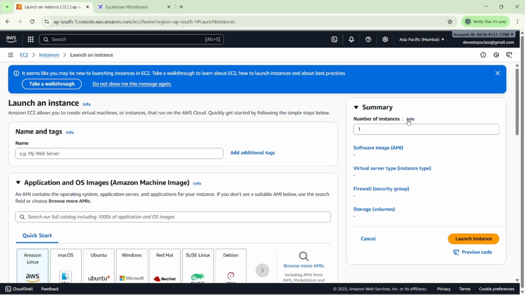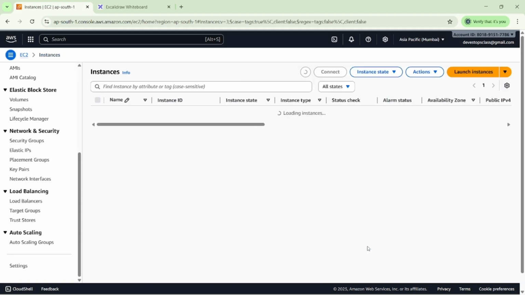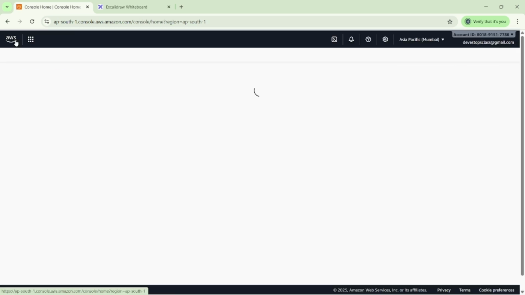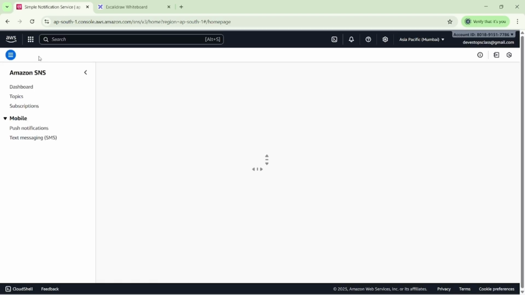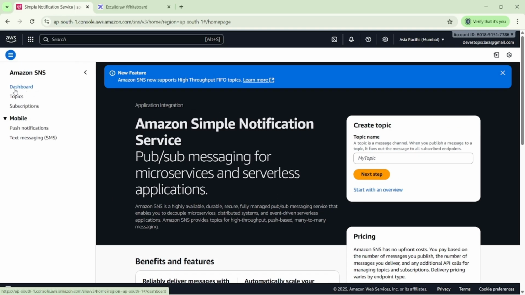One option is while creating the Simple Notification Service. Whatever our conditions are, if I want some notification, then we can trigger SNS. That is called the Simple Notification Service. So we mainly have two services, CloudWatch and the Simple Notification Service. You can search for it here, or if recently visited, you can see Simple Notification Service. In it, when I click on the dashboard, we have three options: dashboard, topics, and subscriptions.